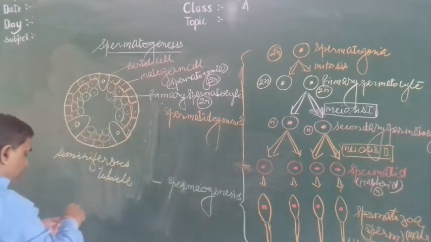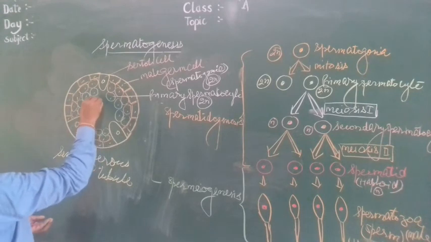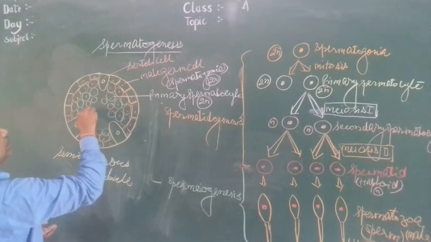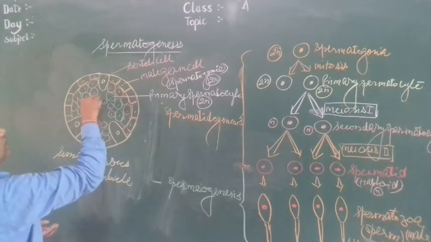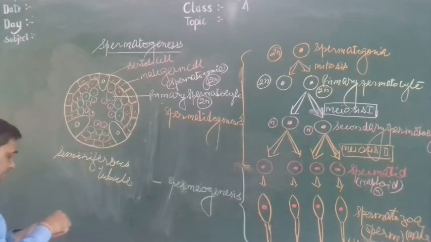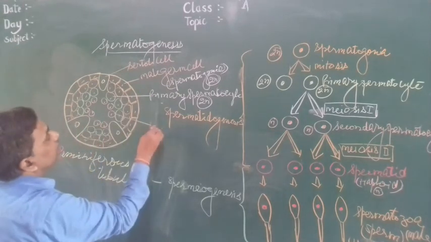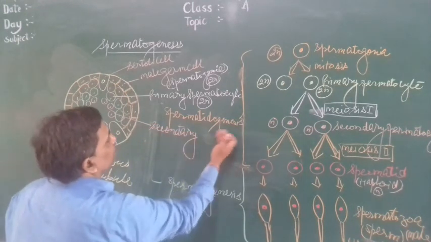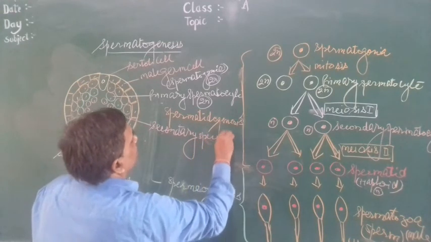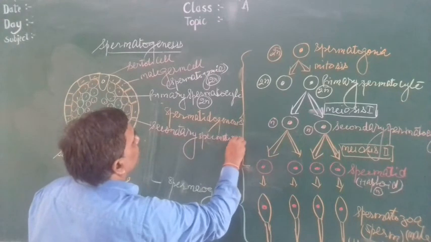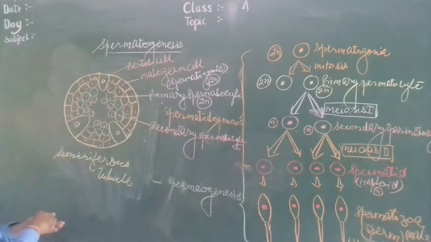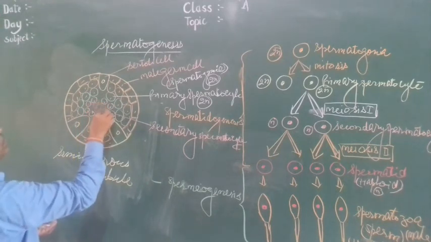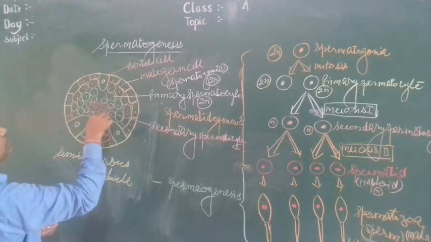Now this undergoes meiosis first. When it undergoes meiosis first, it produces several secondary spermatocytes. This is secondary spermatocyte, and now this undergoes meiosis second, then produces several spermatids.